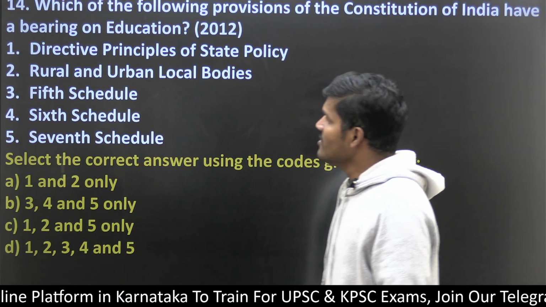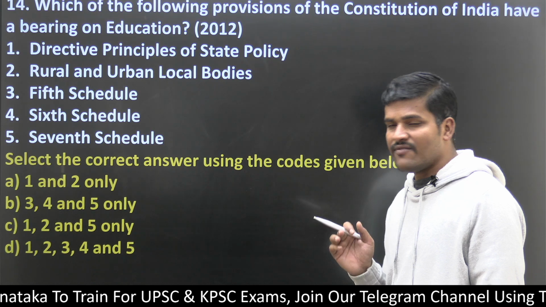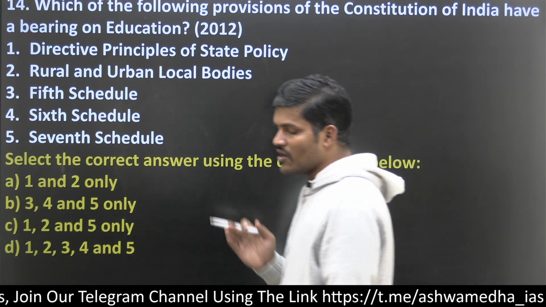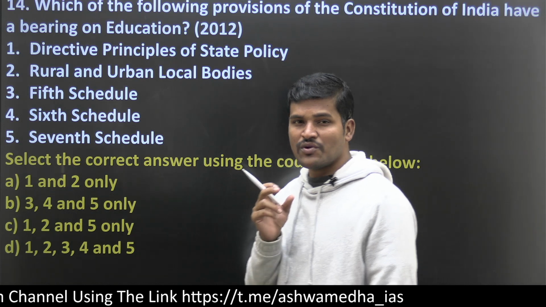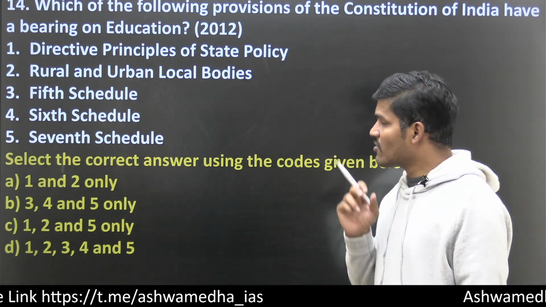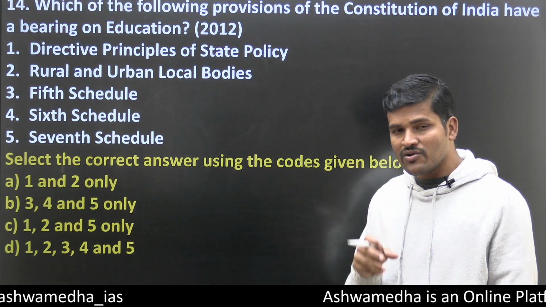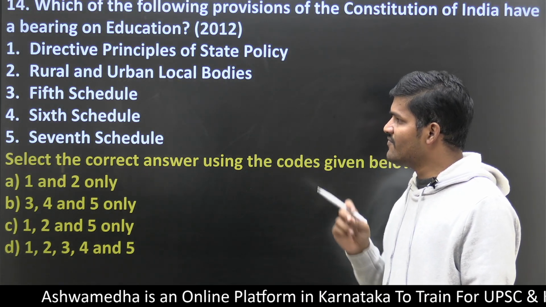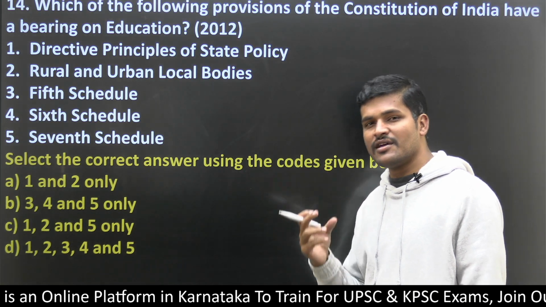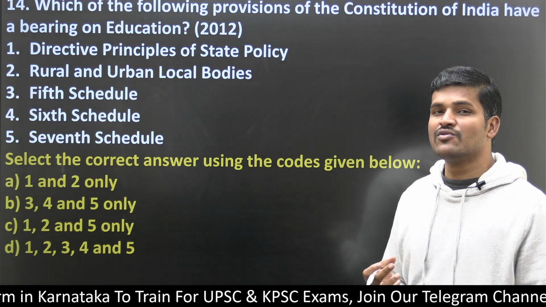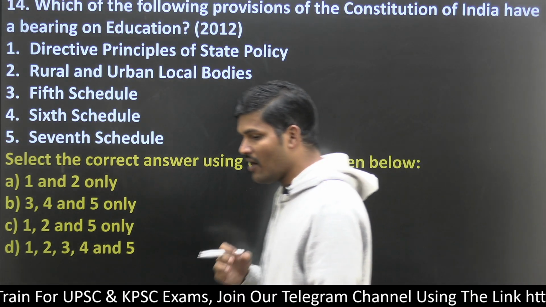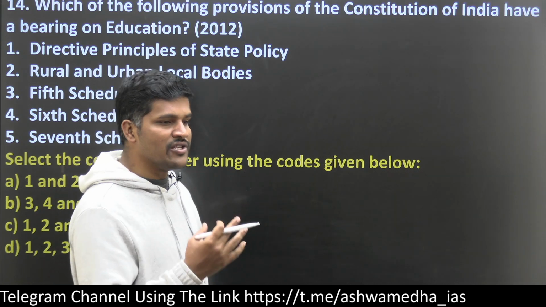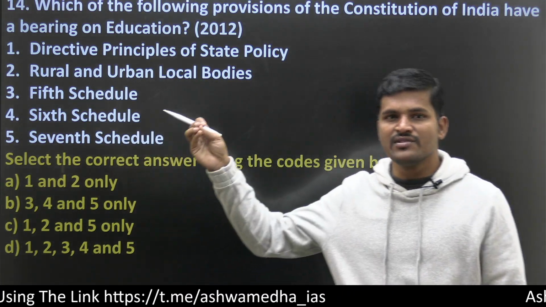Yes, here DPSP's Article 45 about education, rural and urban local bodies, 11th schedule and 12th schedule. Rural local bodies consist of 28 items, urban local bodies consist of 18 items. Among those items, education has been mentioned. The 5th schedule has some bearing, the 6th schedule also has some bearing with education. The 7th about education. Through the 42nd Constitutional Amendment, we shifted education from the state list to the concurrent list. So this is how education is attached with different provisions of the Constitution.